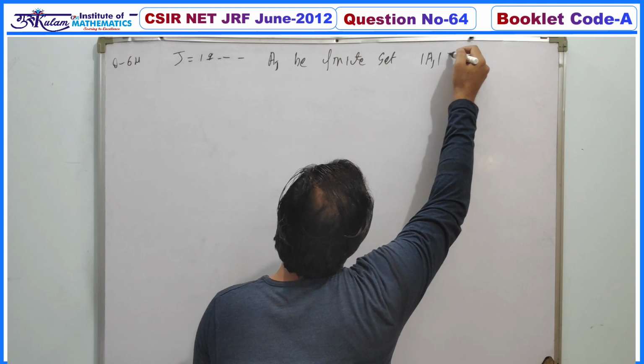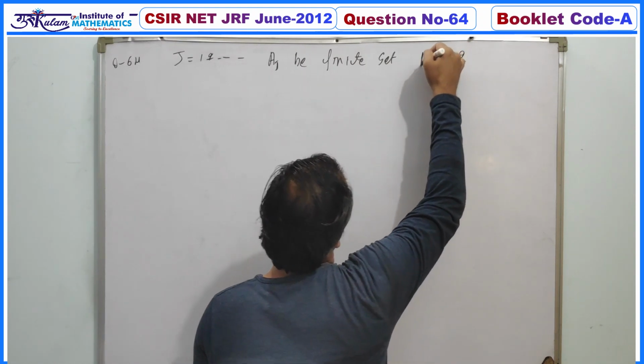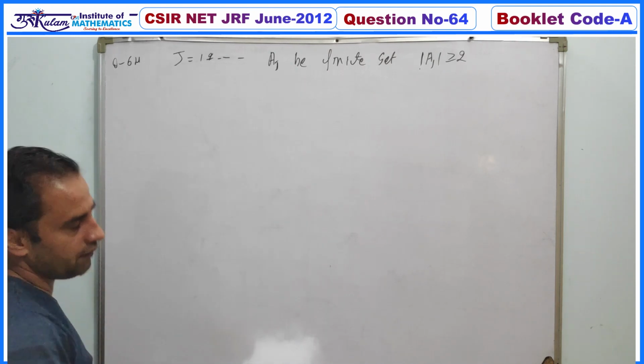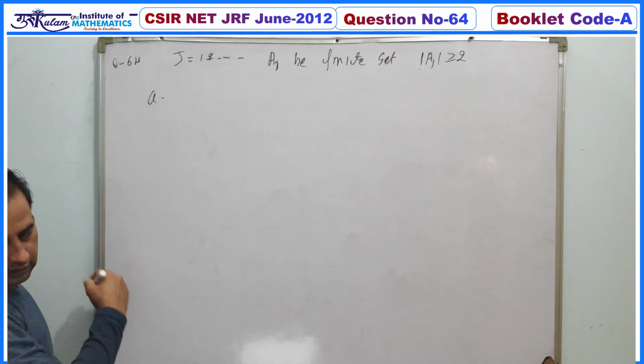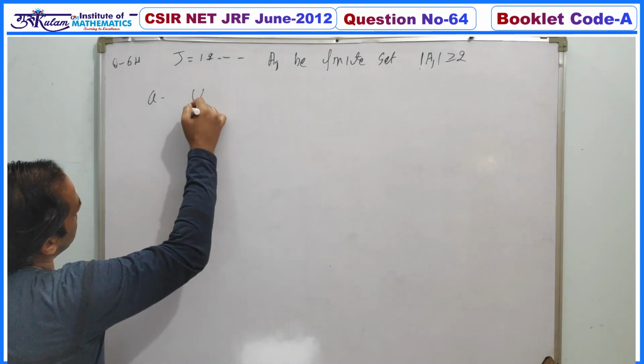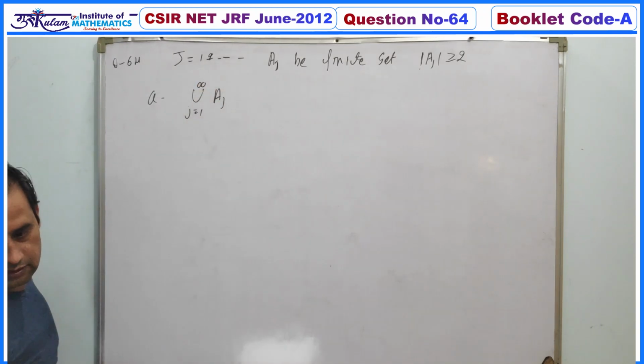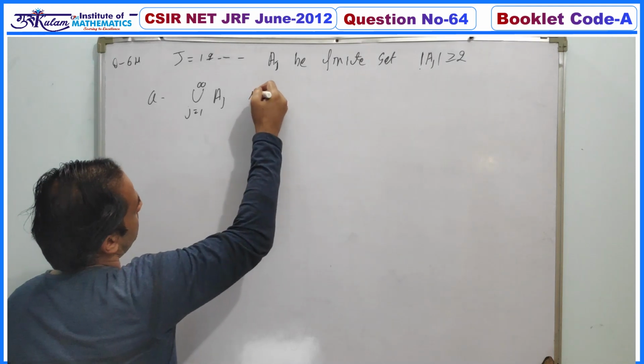So the cardinality of Aj is greater than or equal to 2. Then we have to identify: the first option is that the union over j from 1 to infinity of Aj is a countable set.